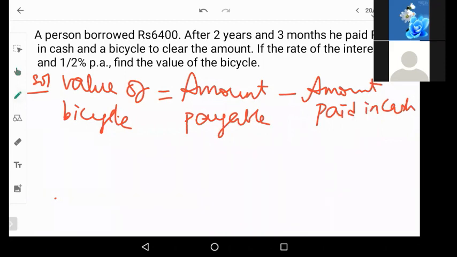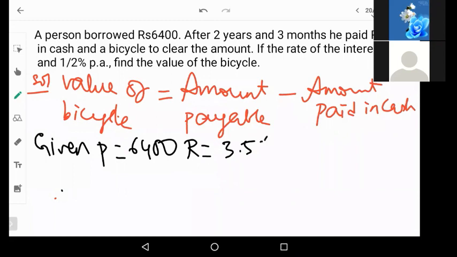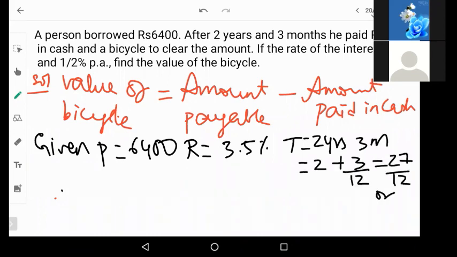Now let us define what we have in the question. Given: principal is 6,400, rate is 3.5%, and time is 2 years, 3 months. Now 2 years, 3 months is 2 plus 3 by 12, so 27 by 12, which is 2.25 years.